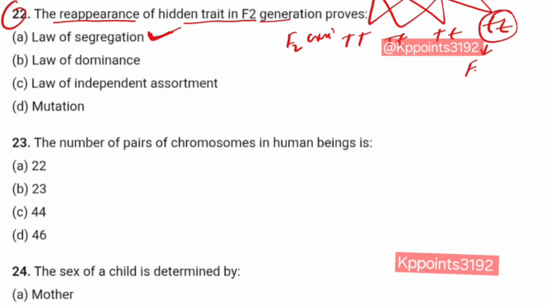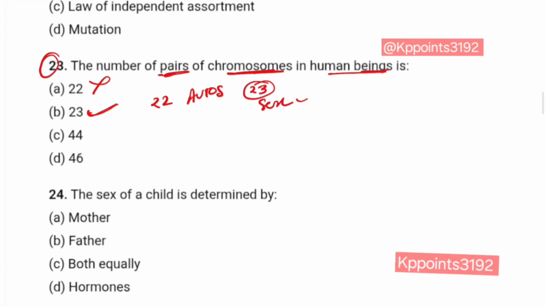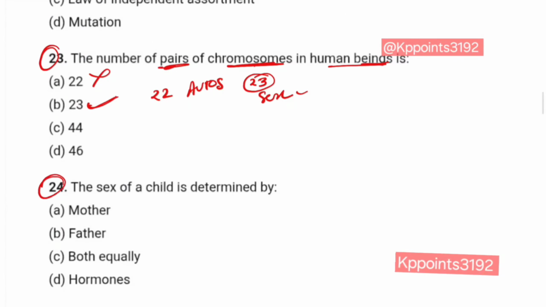Clear? Question number 23. The number of pairs of chromosomes in human beings. 22? No. 23? Yes. 22 are autosomes and the 23rd is the sex chromosome. Clear?